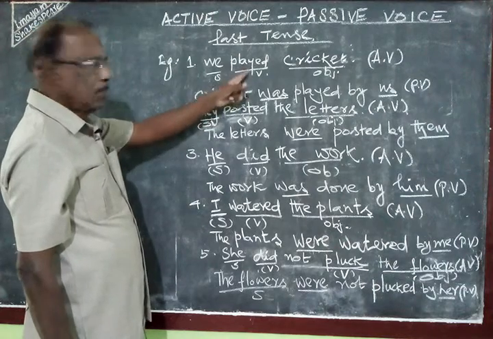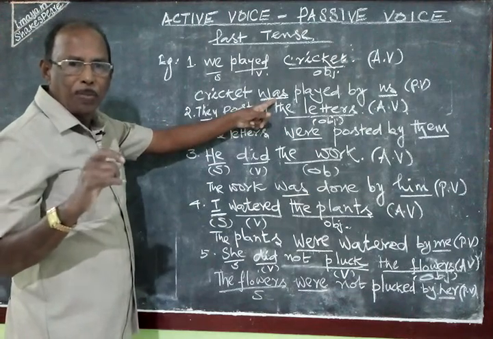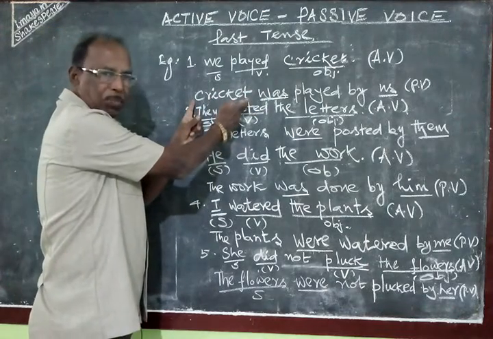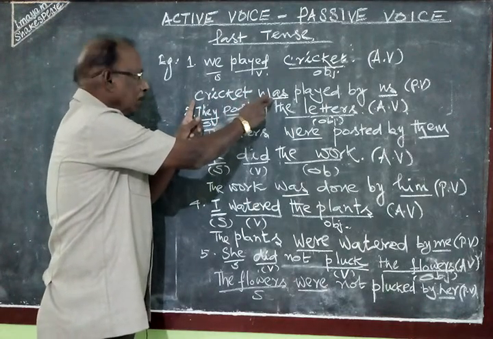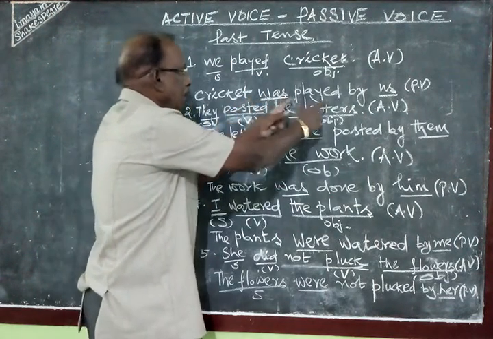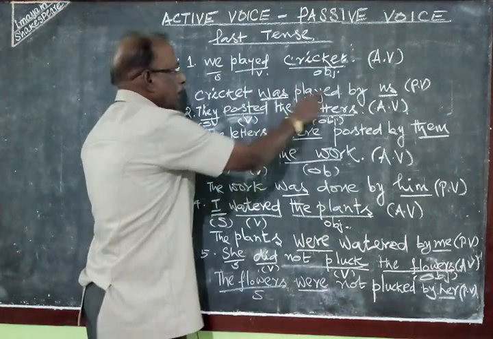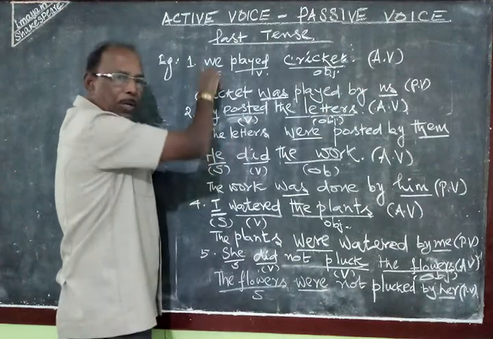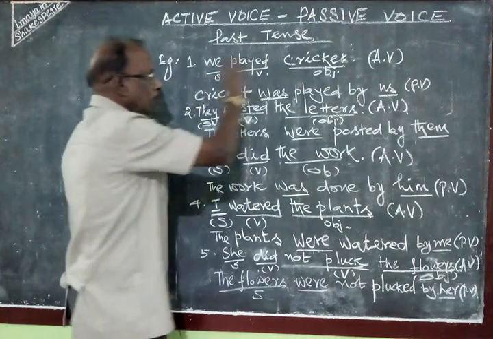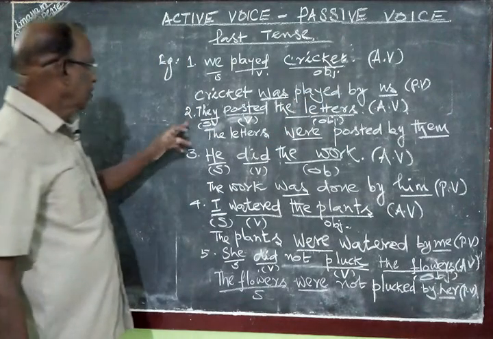Cricket. Since played is a past tense, we have to use the appropriate singular auxiliary form, was. Since cricket is a singular subject, we have to use the appropriate auxiliary form was. Cricket was played by us. I already told you the third form of play, played. Cricket was played by us. This also I already told you: we will become us in passive voice. That table I have given, please go through that. We will become us. So, cricket was played by us. Is it clear?